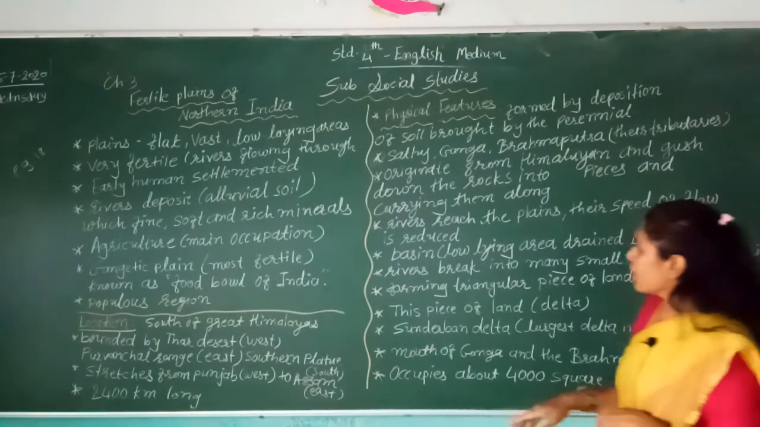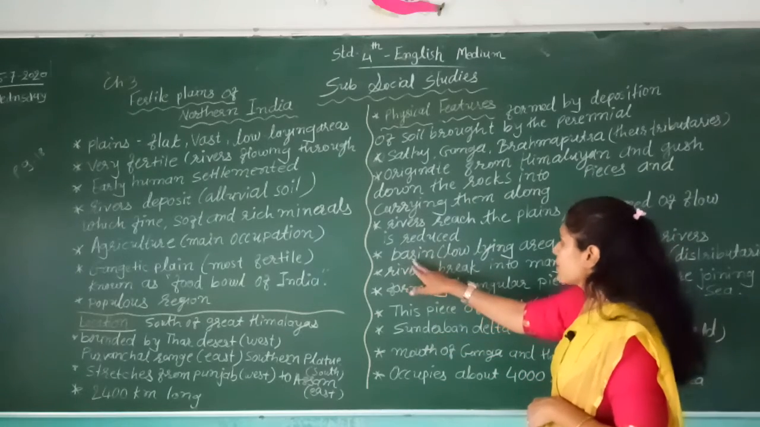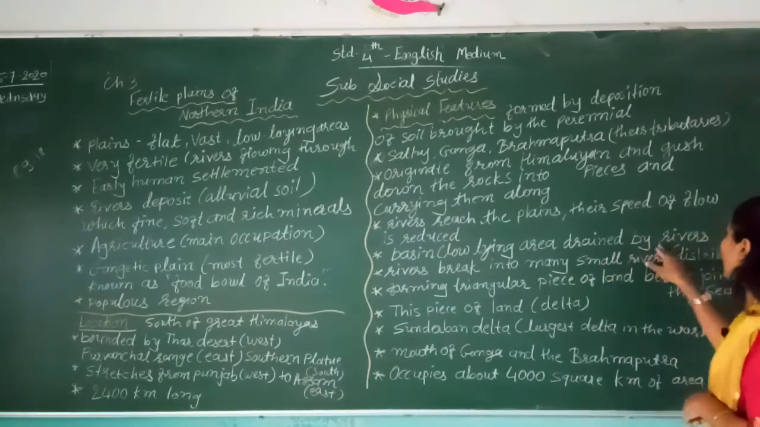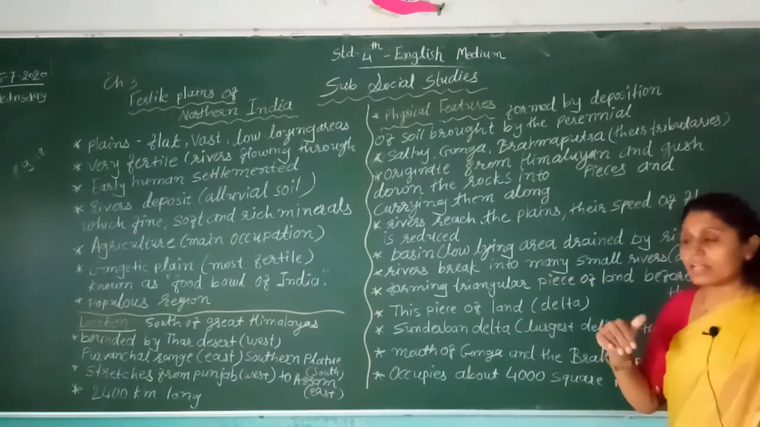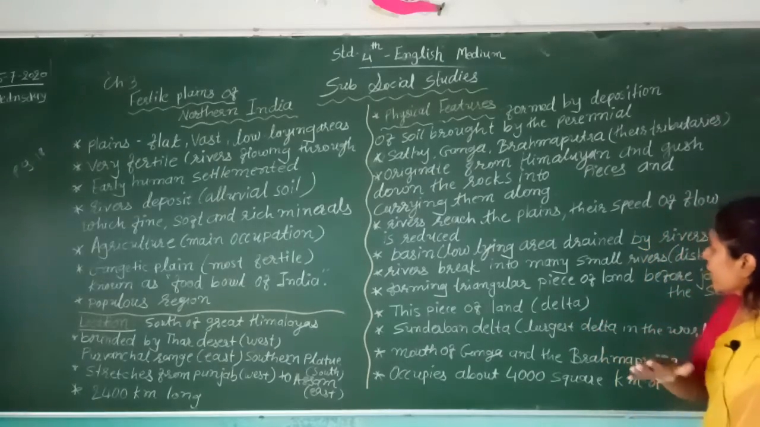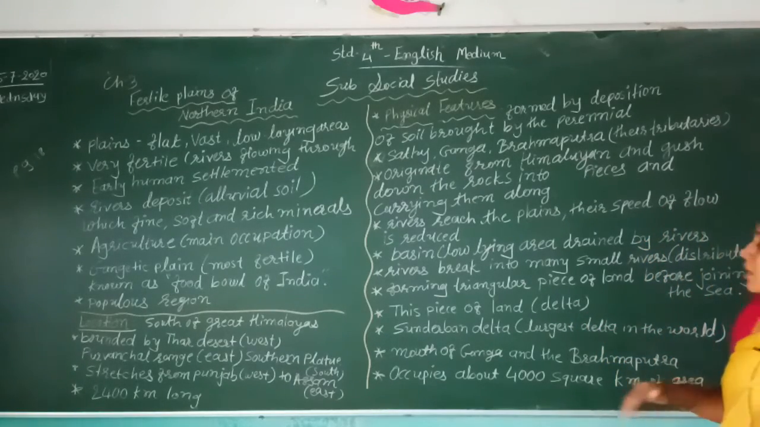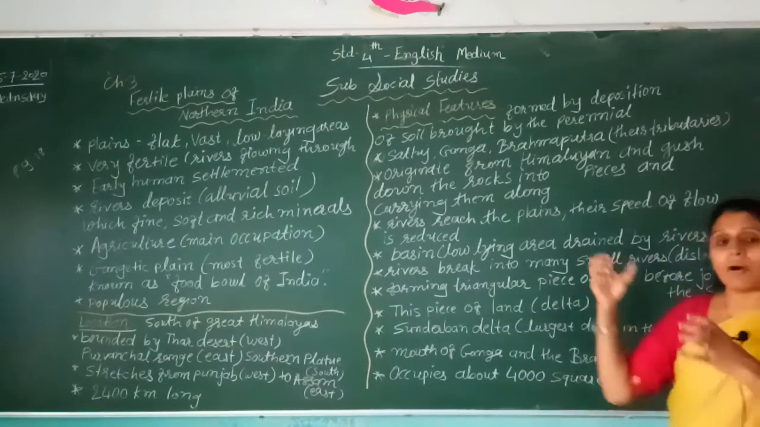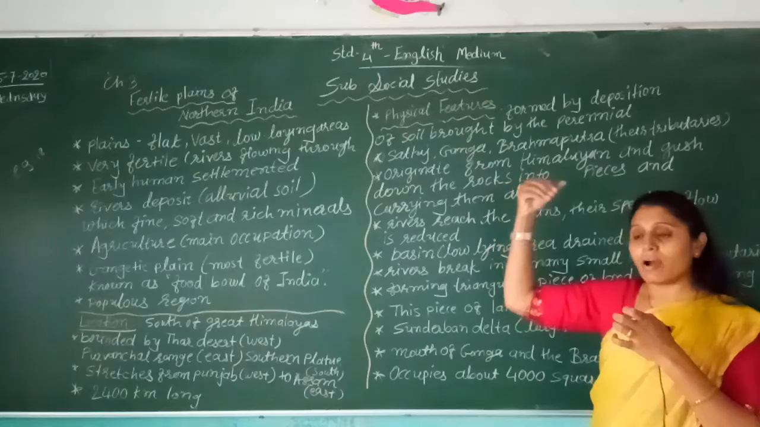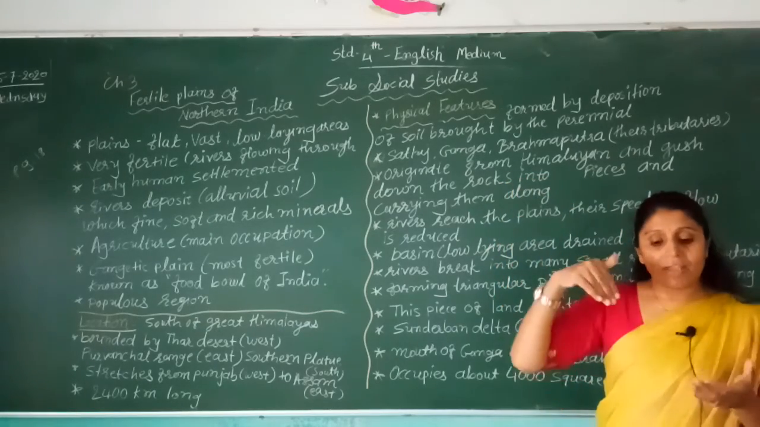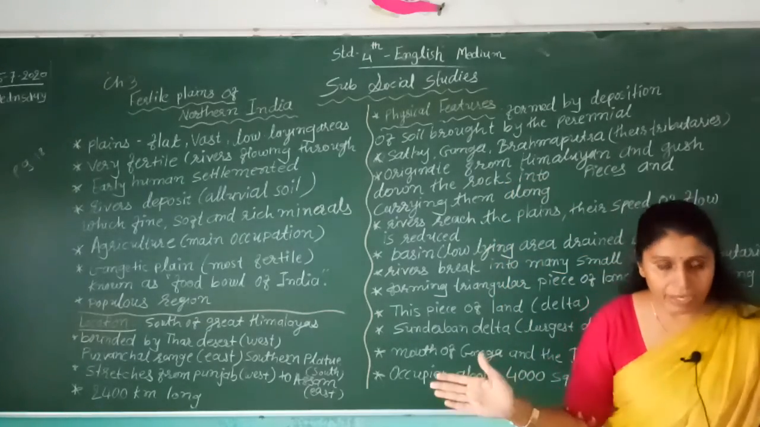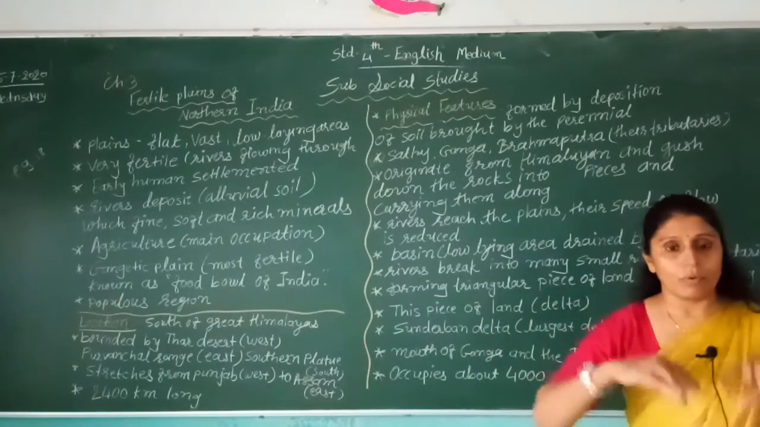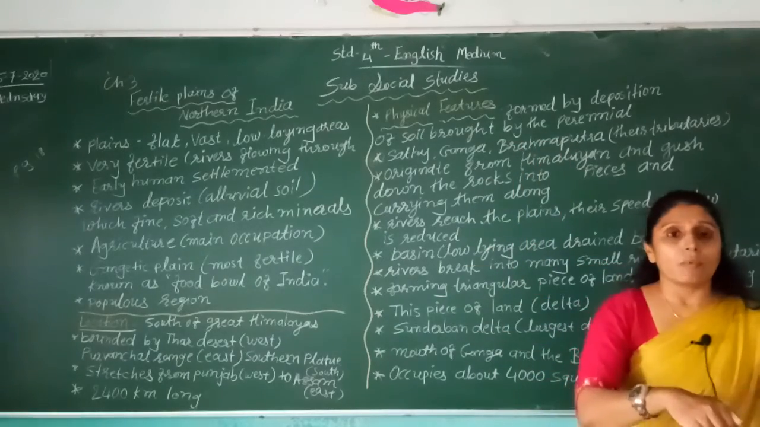So there are tributaries and the basin. A basin is a low-lying area drained by rivers. Rivers break into many small rivers. Only one river comes out from the Himalaya, but when it comes into the plain area, it breaks into many rivers because of the speed of the flow.